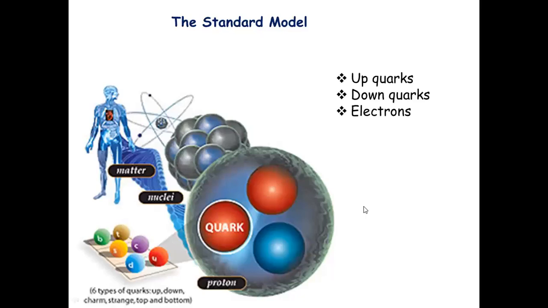And for describing the classic view of the atom, two models have been proposed. One is the standard model and the second one is the quantum mechanical model. The standard model describes the atom in the form of subatomic particles such as up quarks, down quarks, and electrons. These up quarks and down quarks combine to form your neutrons and protons in the atomic nucleus.